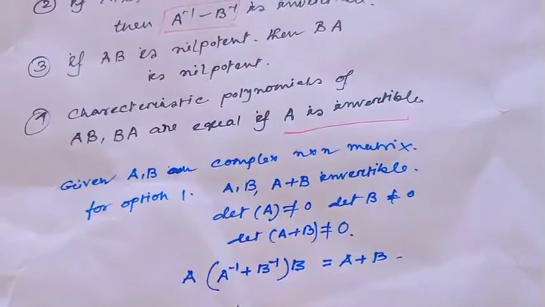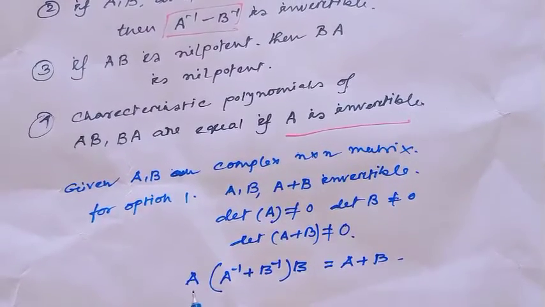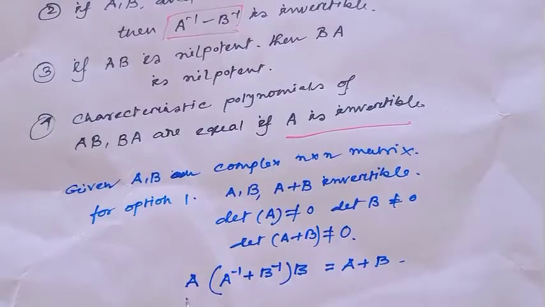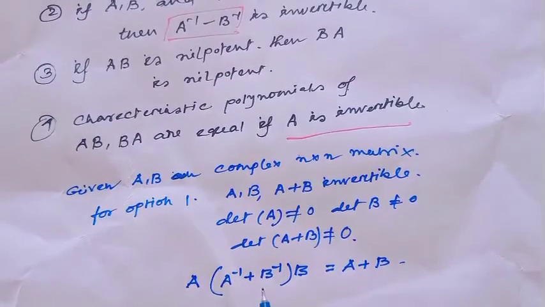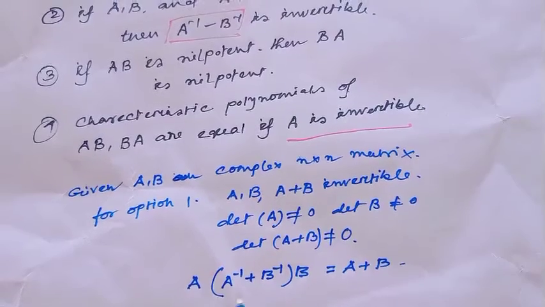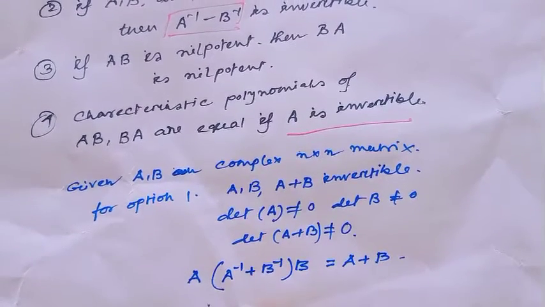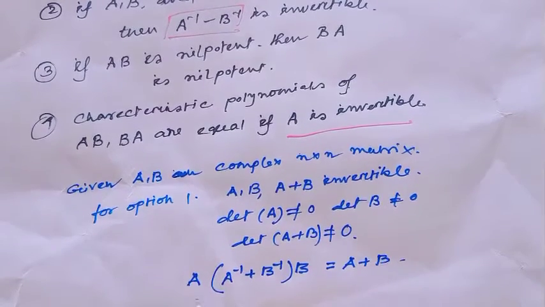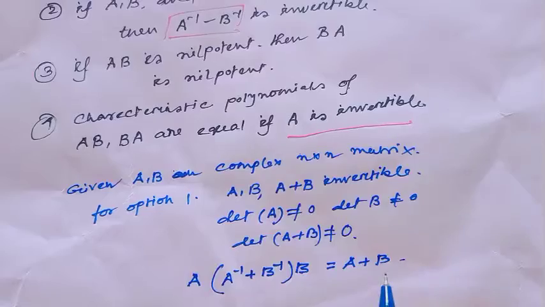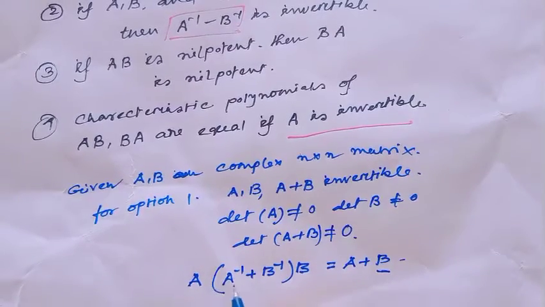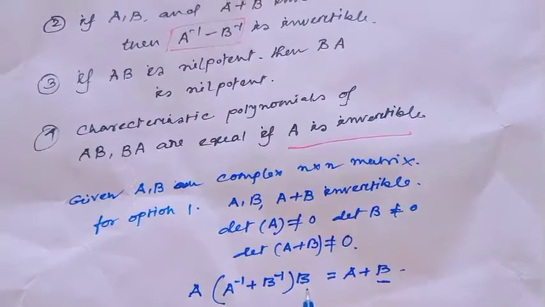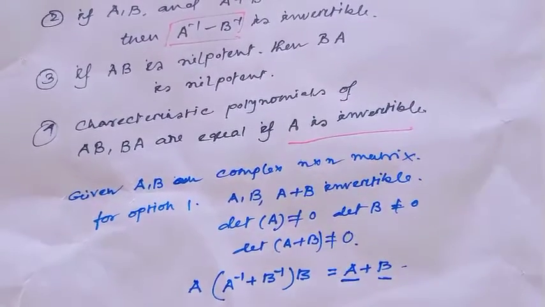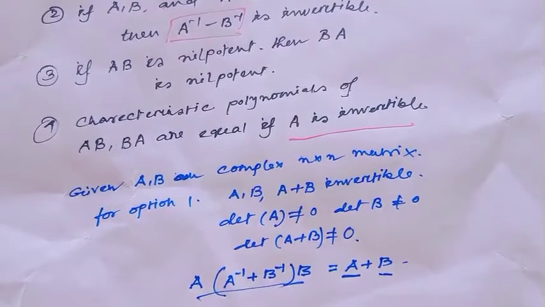For this, pre-multiply A inverse plus B inverse by A and post-multiply by B. This gives A inverse times B, where A inverse A is identity, which equals B, and A times B inverse B, where B inverse B is identity, which is A. That means this is actually A plus B.